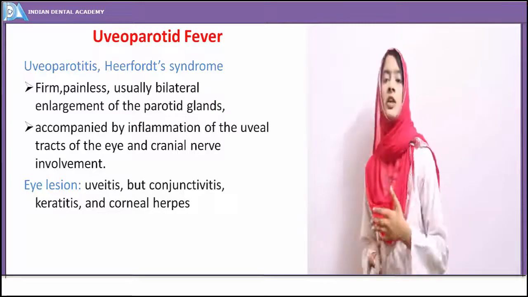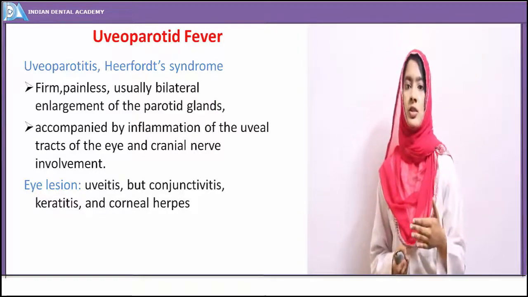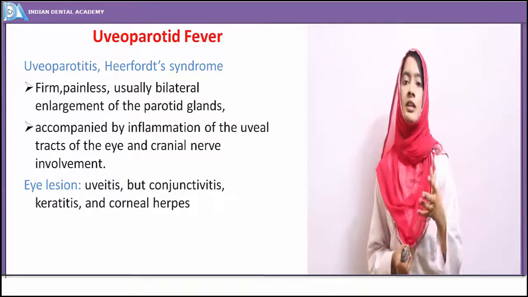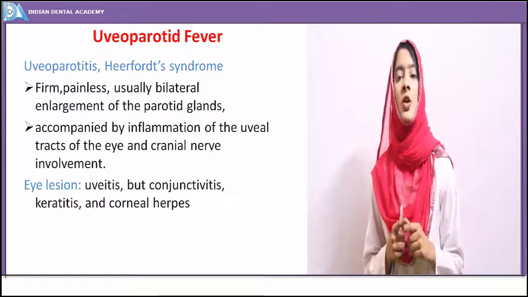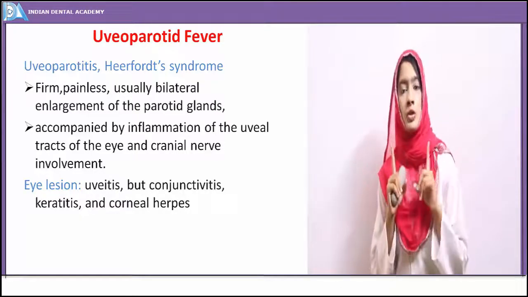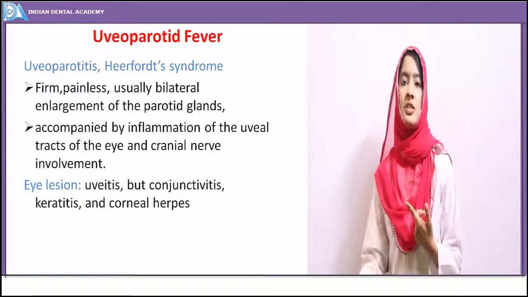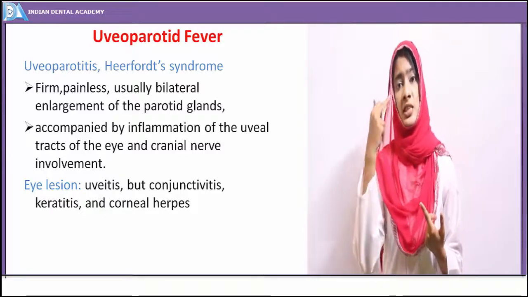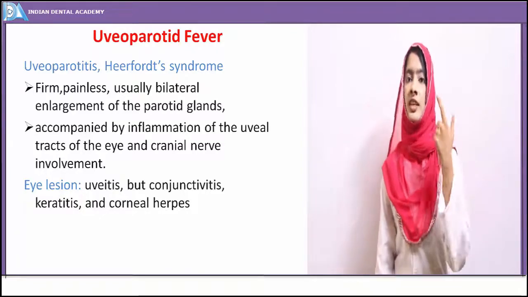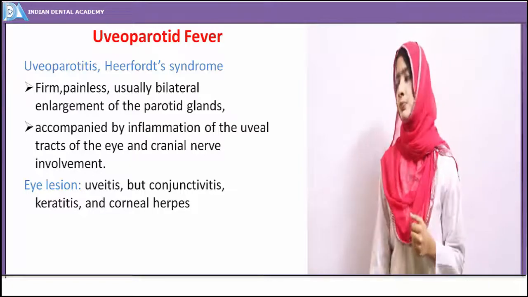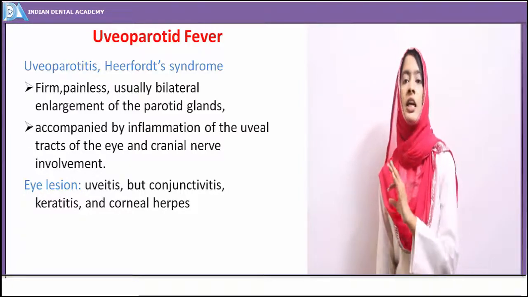Then the uveoparotid fever. Uveoparotid fever is also a form of sarcoidosis only, but here, along with the granulomatous lesions, it is characterized by painless enlargement of the salivary glands, most commonly the parotid glands. Along with the enlargement of salivary glands, you can see even the eyes are affected. There is enlargement of lacrimal glands also. There is inflammation of the uveal tracts of the eye. So uveoparotid fever is also known as uveoparotitis or Heerfordt syndrome.